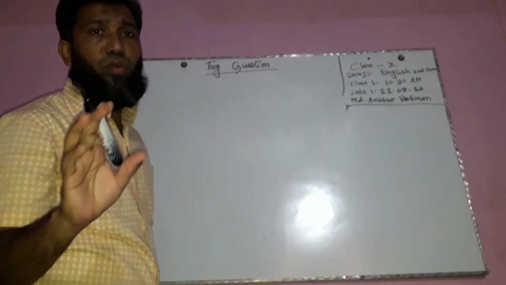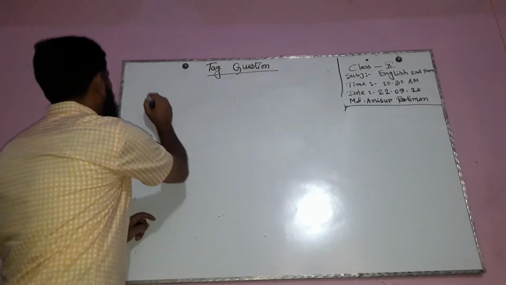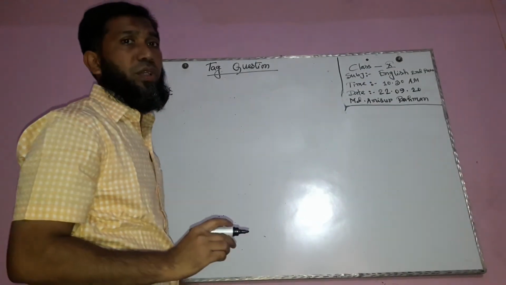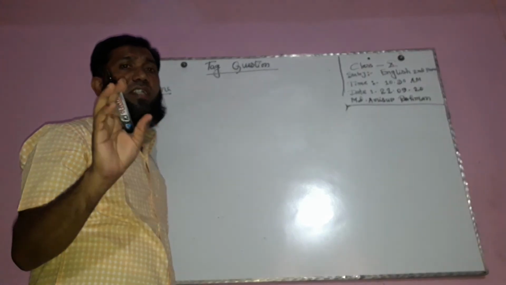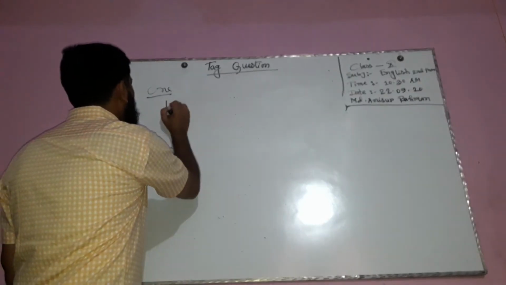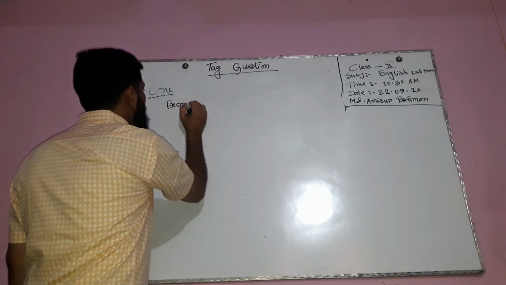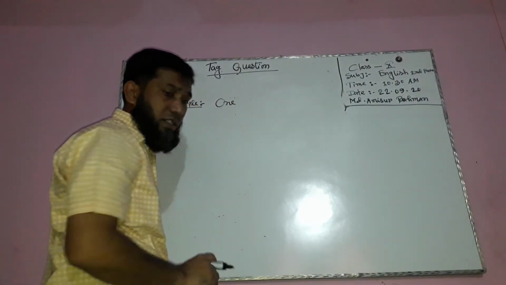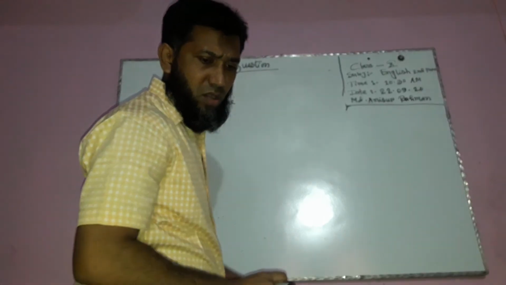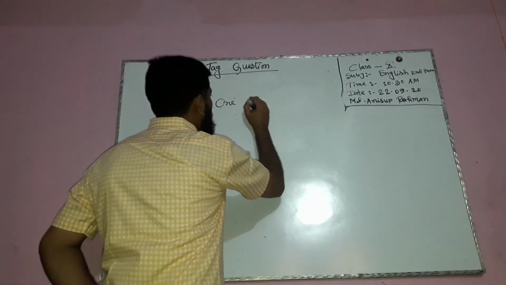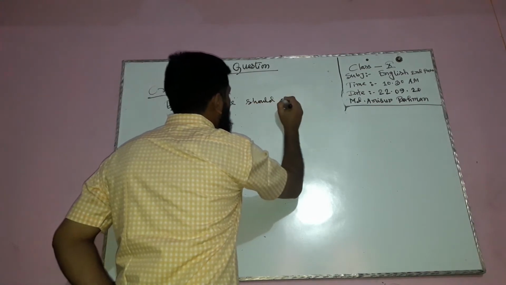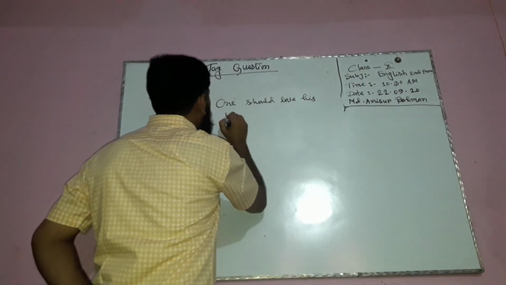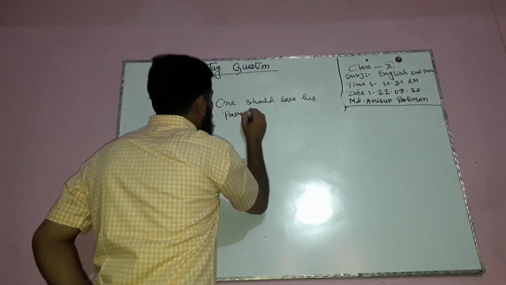If one is the subject, how will we form the tag for this sentence? Example: One should love his parents.